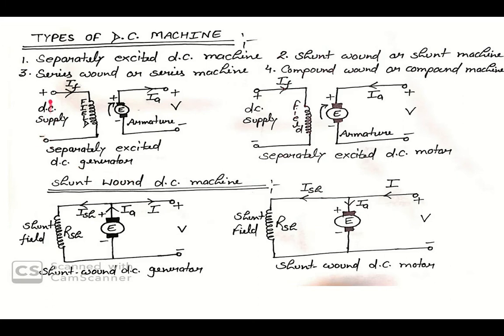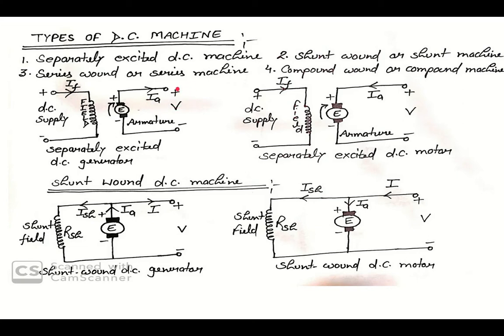Here we apply a DC supply and this is your field. In this field the current is circulating. After that you will get excitation. So here is field, so the flowing current is known as IF. IF means your field current, and this represents your armature. Armature current is represented by IA. So field current is represented by IF and armature current is represented by IA.